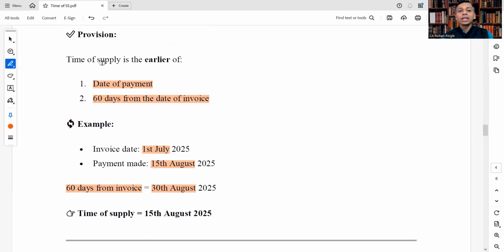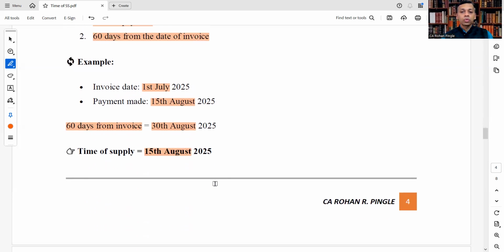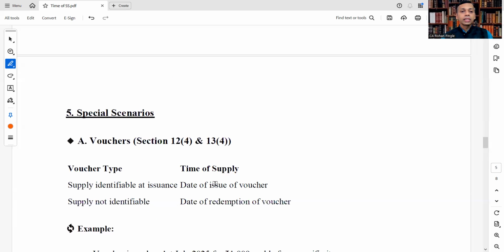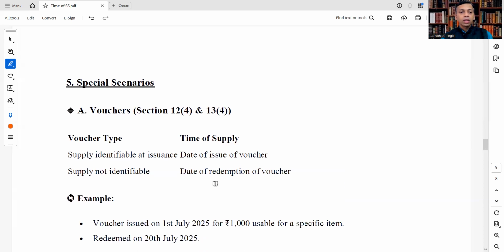What is the provision? Time of supply is the earlier of date of payment, that is 15th August, and 60 days from the date of the invoice, that is the 30th August. Between 15th and 30th, which is earlier? 15th August. So time of supply will be 15th August 2025. Hope till this you are very clear.